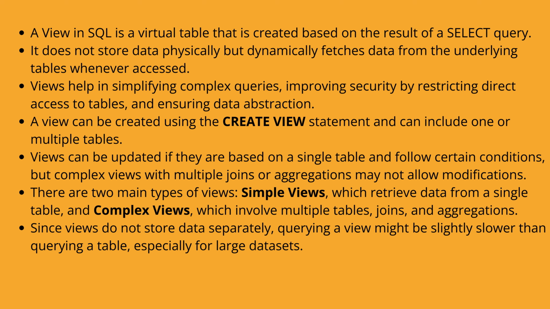Views can be updated if they are based on a single table and follow certain conditions, but complex views with multiple joins or aggregations may not allow modifications. There are two main types of views: simple views, which retrieve data from a single table, and complex views, which involve multiple tables, joins, and aggregations. Since views do not store data separately, querying a view might be slightly slower than querying a table, especially for large datasets.